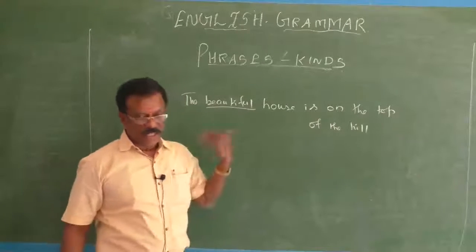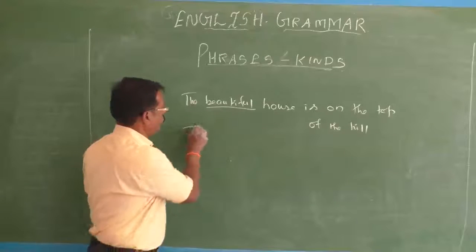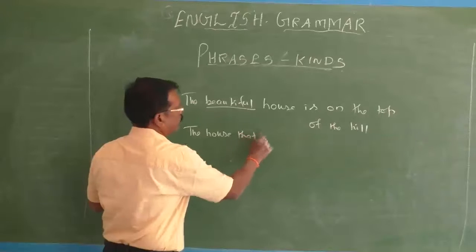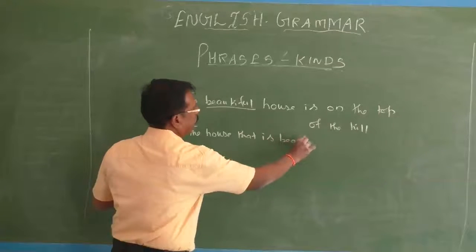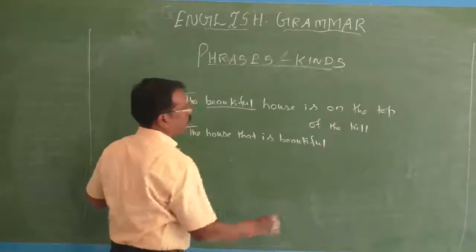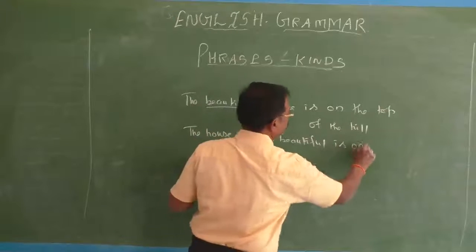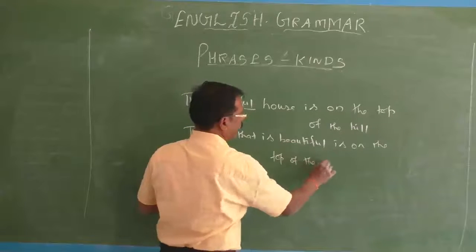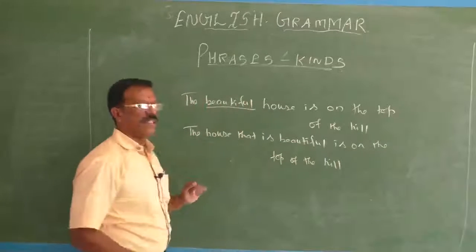Suppose I rewrite the sentence: the house that is beautiful is on the top of the hill. Now see the changes.